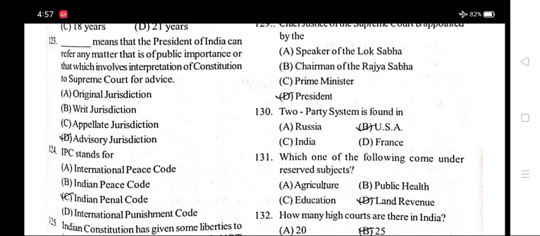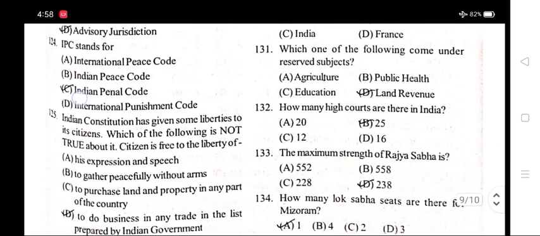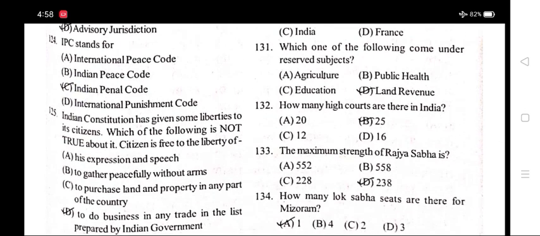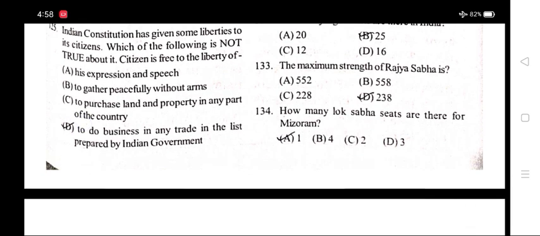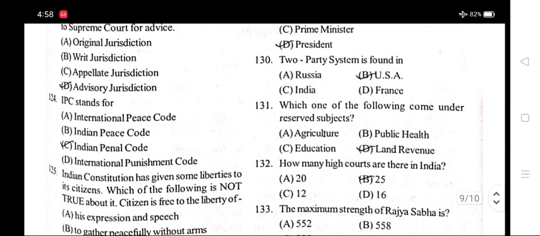123. This means that the President of India can refer any matter that is of public importance or that which involves interpretation of Constitution to Supreme Court for advice. Option D, advisory jurisdiction. 124. IPC stands for Indian Penal Code. 125. Indian Constitution has given some liberties to its citizen. Which of the following is not true about it? Citizen is free to do business in any trade in the list prepared by Indian government.